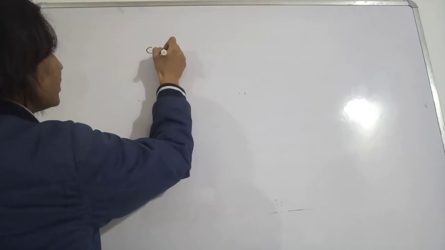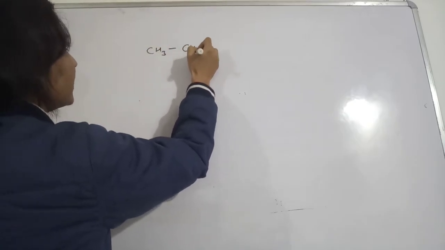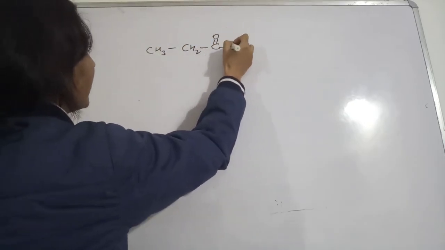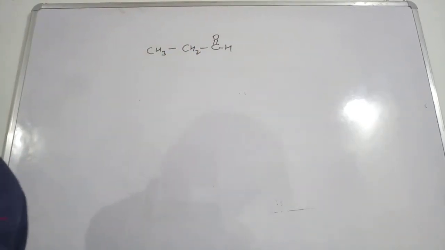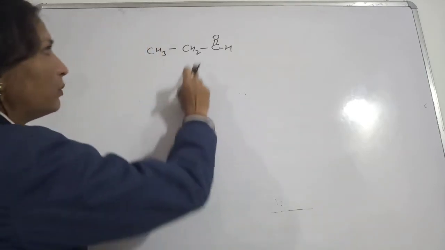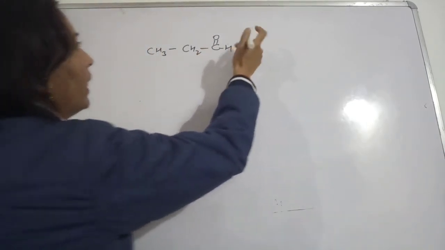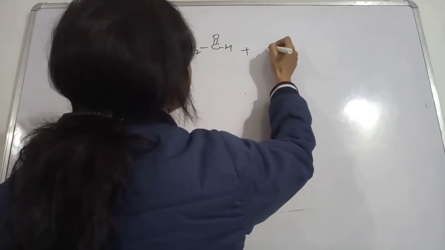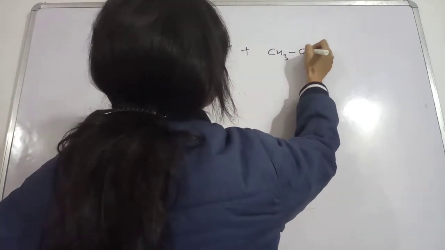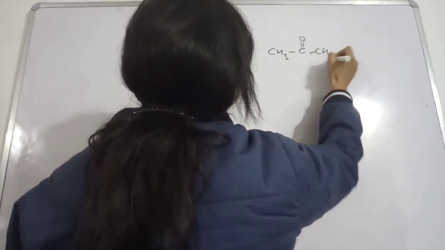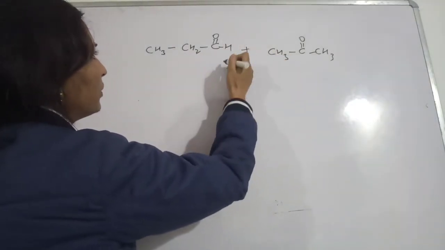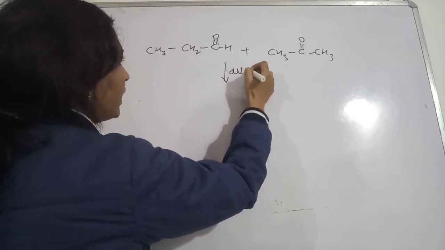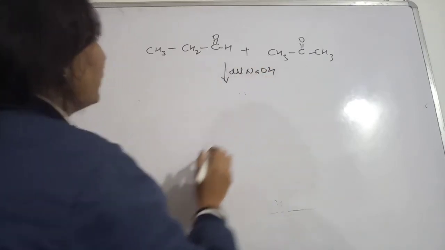Now next, suppose we are going to take this CH3, then this CH2, then this is aldehyde. So these are 1, 2, 3 carbons we are having, that is why this will be called propanal. And propanal is reacting with, suppose we have taken CH3, C double bond O, and then CH3. One ketone and one aldehyde we have taken in this case. And again the same dilute NaOH. So what will happen?